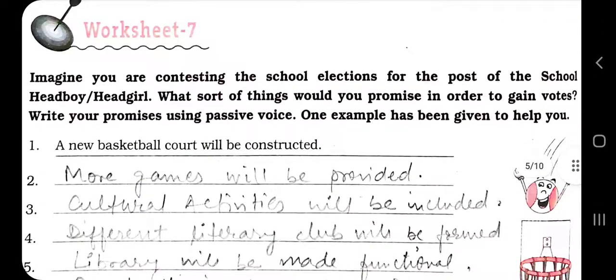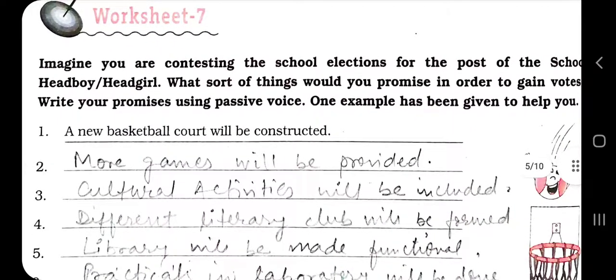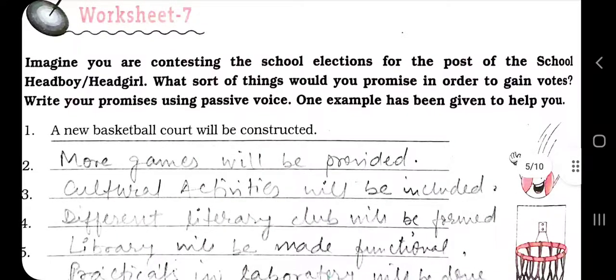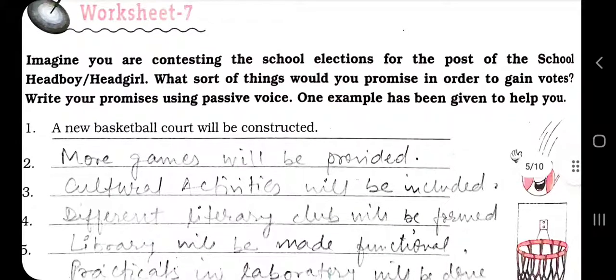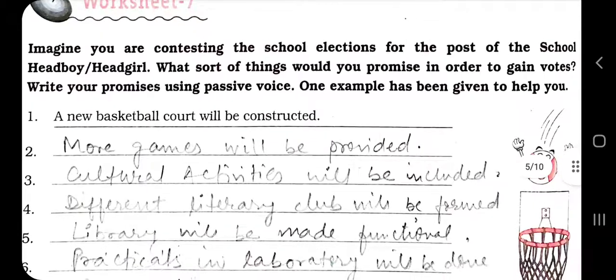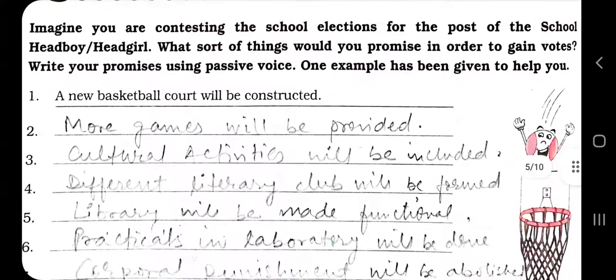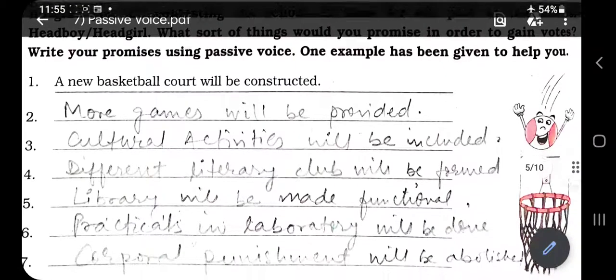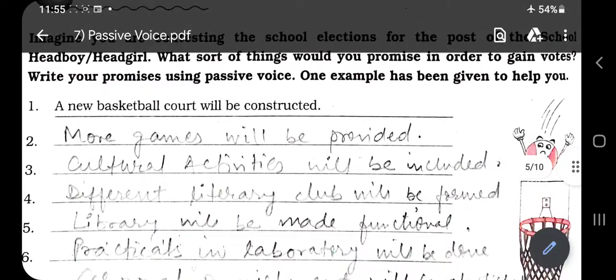Worksheet 7. Imagine you are contesting the school election for the post of school head boy, head girl. What sort of things would you promise in order to gain votes? Now you have to win the votes. How can you lure the students so that they will give you the maximum votes? Write your promises using passive voice. Just like the leaders are making promises, you too can attract the students. Okay, one example has been done for you: a new basketball court will be constructed.